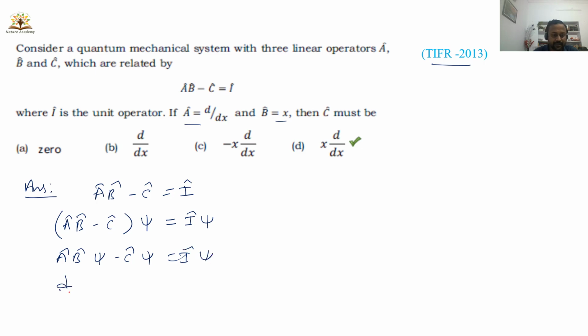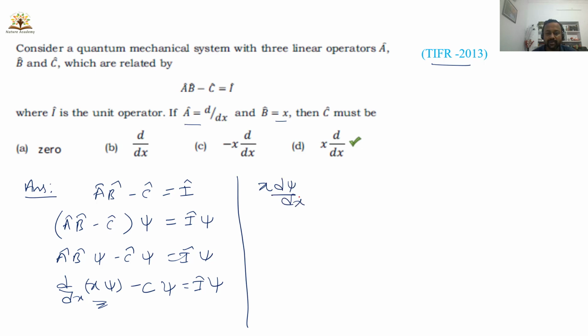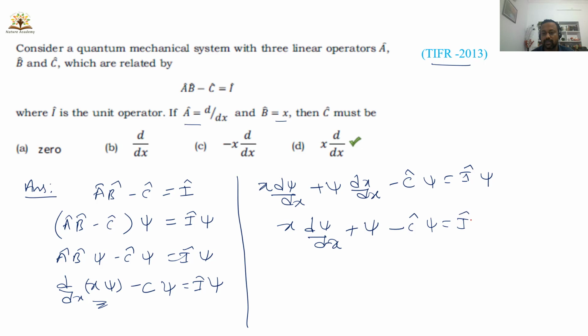What is A? A is d by dx. What is B? B is x, and this is psi, and this is minus C psi is equal to I into psi. When you apply the UV formula, you will get x into d by dx of psi plus psi into d by dx of x minus C, this is an operator, psi is equal to I into psi. So this is x into d psi by dx, and this is psi into d by dx of x, which is 1, and this is C psi is equal to I into psi.